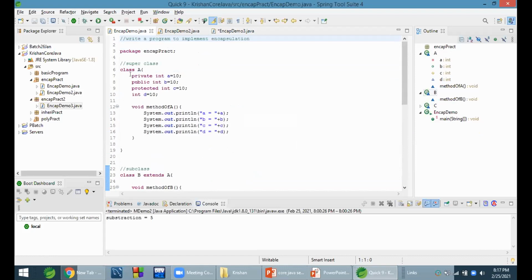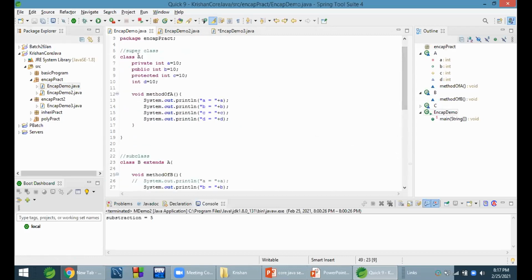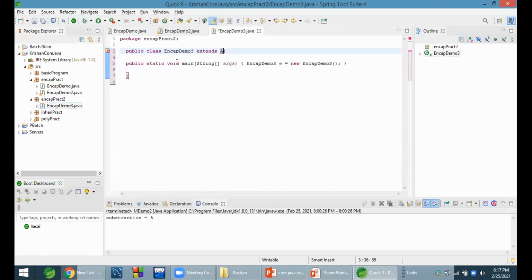I want to access this property outside the package. This property is available in A class, that is in NCAP Pact. In this, there is an NCAP demo, this is the file name, and in this the A class is there. I want to access this property A outside the package in NCAP demo 3. Then what should I do? I should extend A, right?